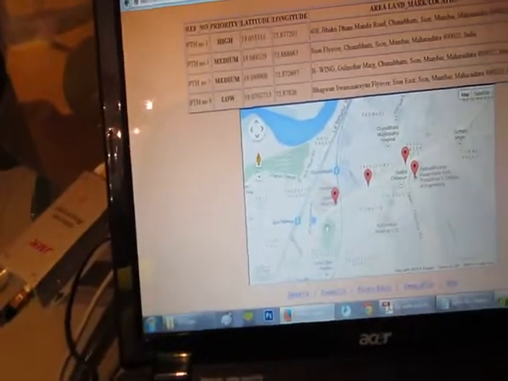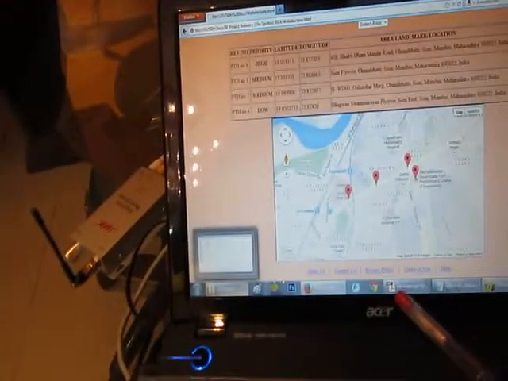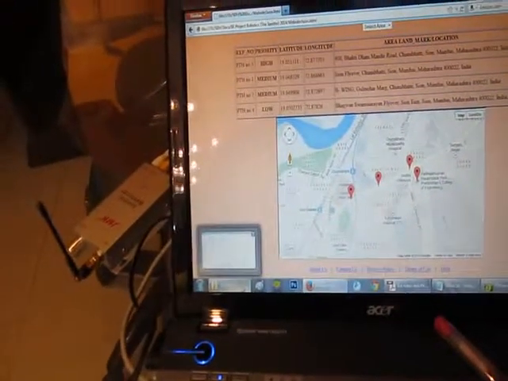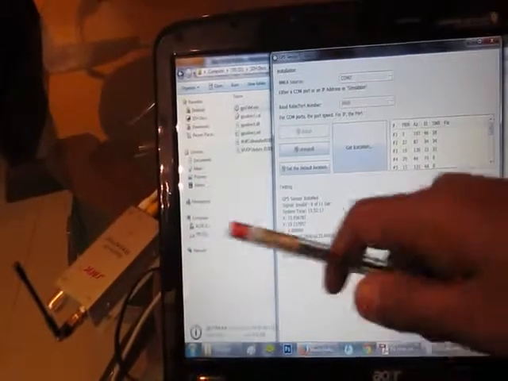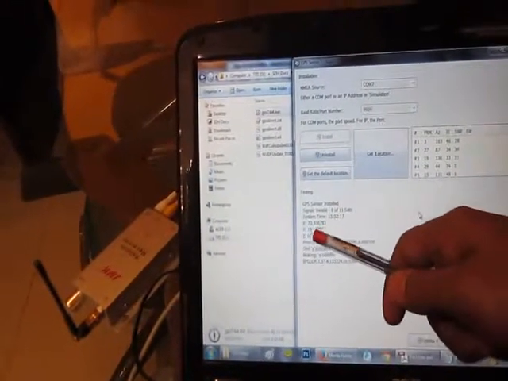Now to monitor the path of the vehicle, or to monitor the vehicle, I have created a software, this GPS Direct. Using the GPS Direct, you just need to run the GPS Direct software, and the location set by the GPS module is directly shown over here.